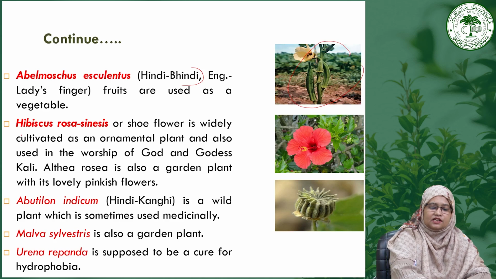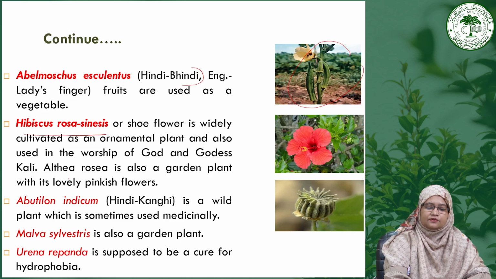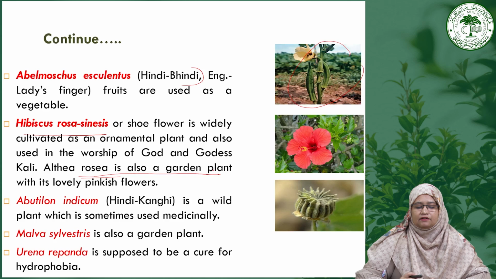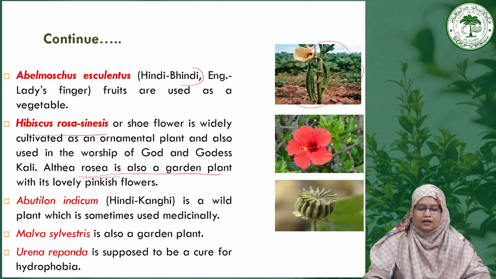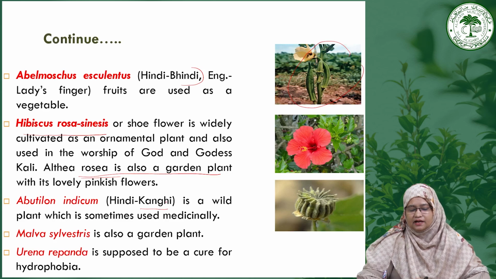Then the next one is the Hibiscus rosa-sinensis, or shoe flower, which is widely cultivated as an ornamental plant and also used in worship of gods and goddess Kali. And Althaea rosea is also a garden plant with lovely pinkish flowers, also used as an ornamental plant. Then Abutilon indicum, which in Hindi is called Kangi, is a wild plant which is sometimes a medicinal plant.